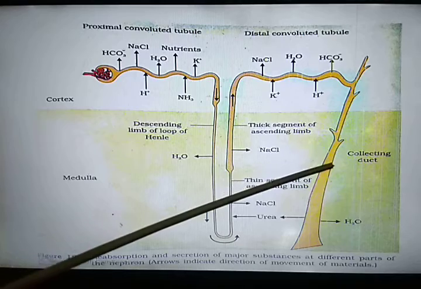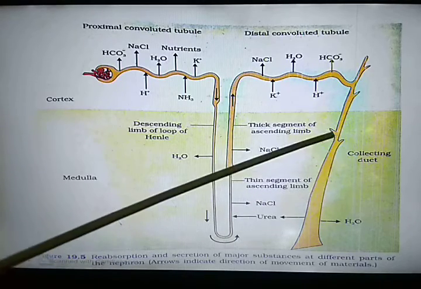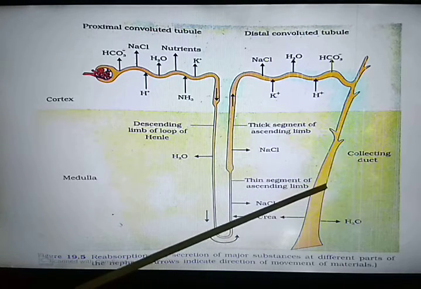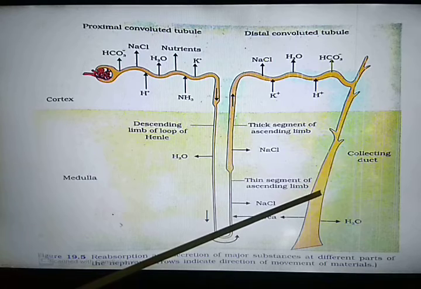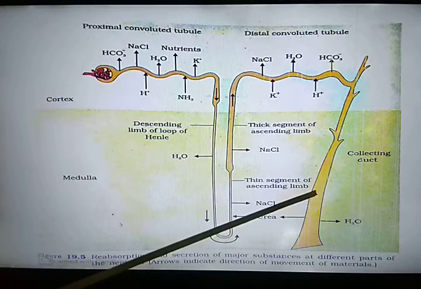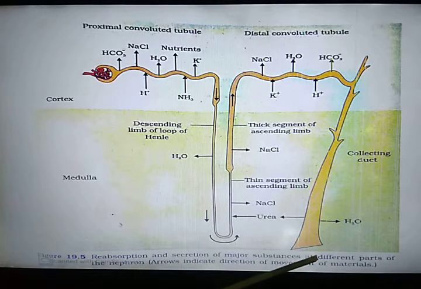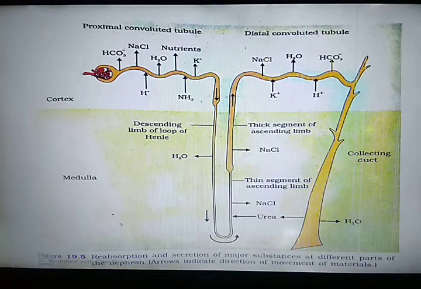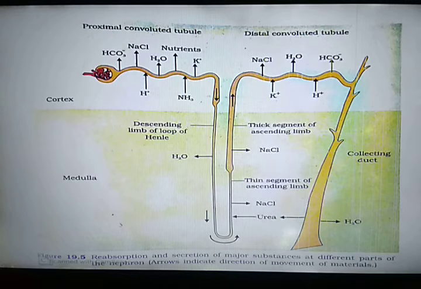Now, in the end of the mechanism of urine formation, the glomerular filtrate reaching the end of the collecting duct, after being modified by reabsorption of certain substances and addition of others by tubular secretion, is called urine. So in the end, in the collecting duct, what is present? Urine is present. And kidney excretes only about 1.5 liter of urine in a day. Do you remember the values?